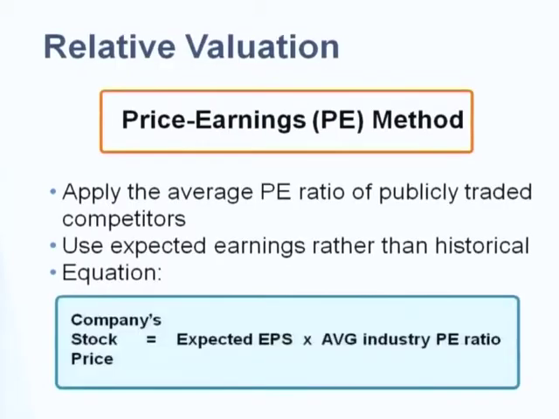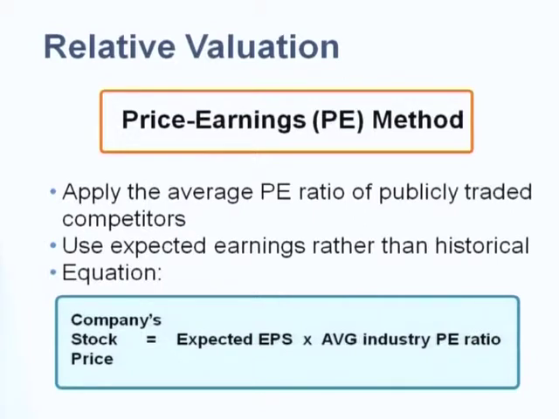So what about the price that you should pay for Apple? You take the expected earnings per share for Apple multiplied by, now it's not Apple's PE, but the average industry PE ratio.